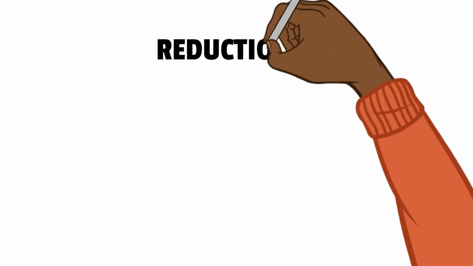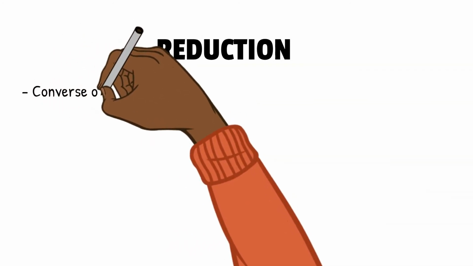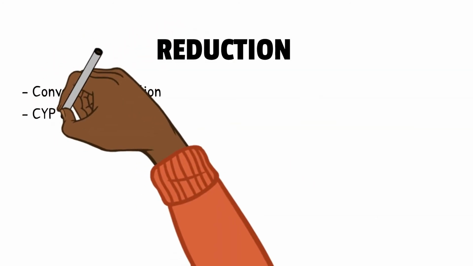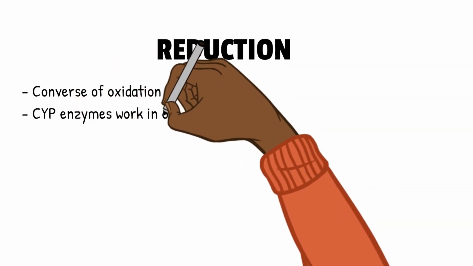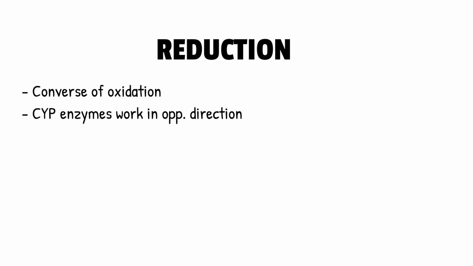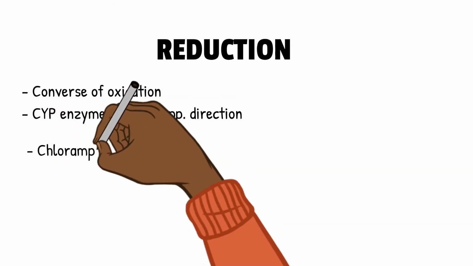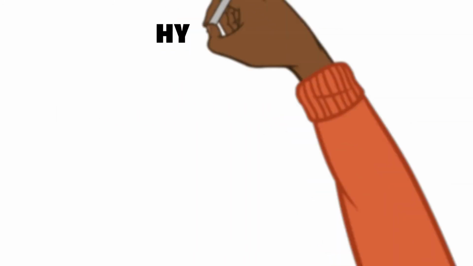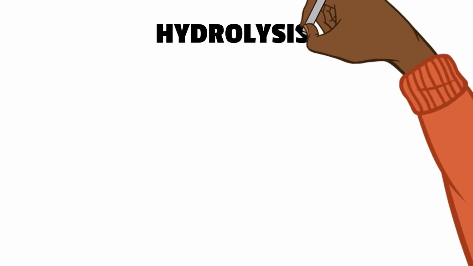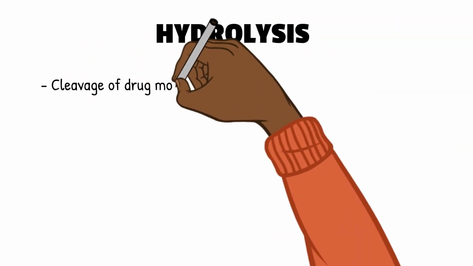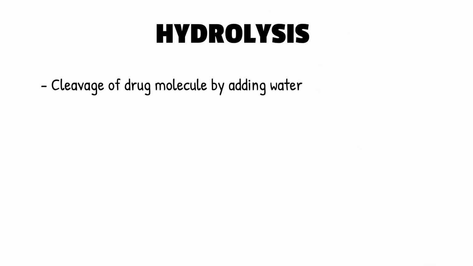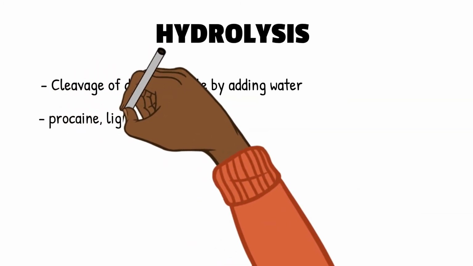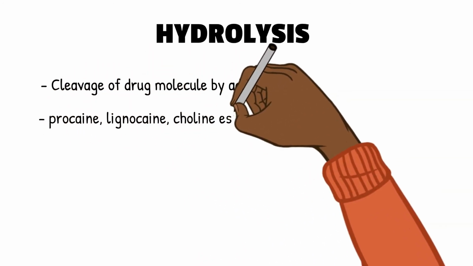Moving on to reduction. Reduction is the converse of oxidation. Here, the cytochrome enzymes work in the opposite direction. The drugs that undergo reduction include chloramphenicol, warfarin, and halothane. Next, hydrolysis. Hydrolysis is cleavage of a drug by adding a molecule of water. Drugs that undergo hydrolysis include procaine, lignocaine, cholinesterase, and aspirin.